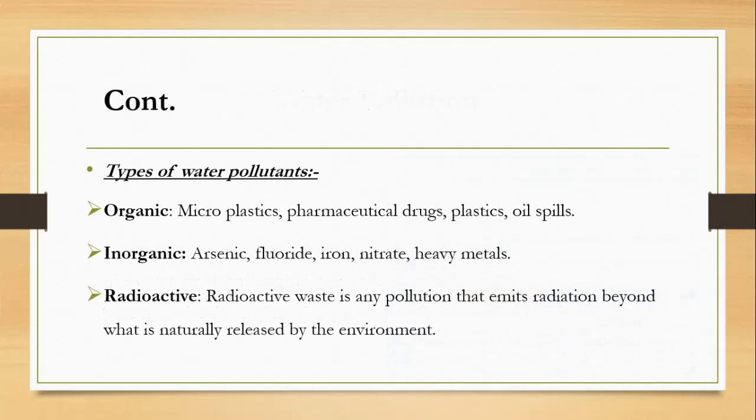What are the types of water pollutants? So there are basically three types of water pollutants. First is organic. Organic pollutants include microplastics, which is a type of plastic, pharmaceutical drugs, plastics, and oil spills. Inorganic pollutants include arsenic, fluoride, iron, nitrate, and heavy metals. And radioactive pollutants are any pollution that emits radiations beyond what is naturally released by the environment. So it is the release of more pollutants into the environment.